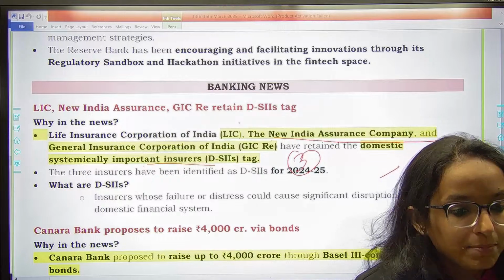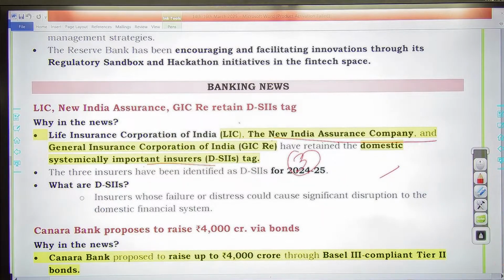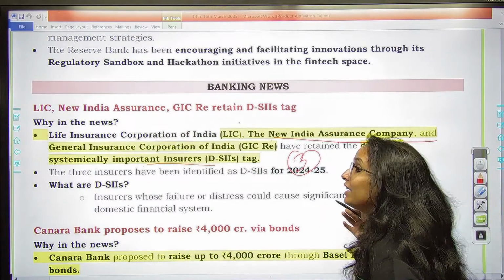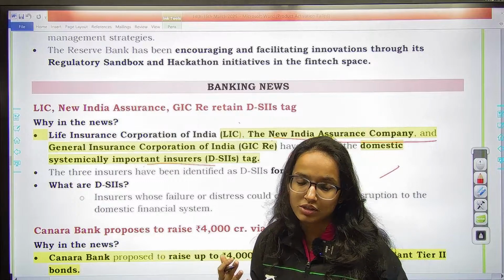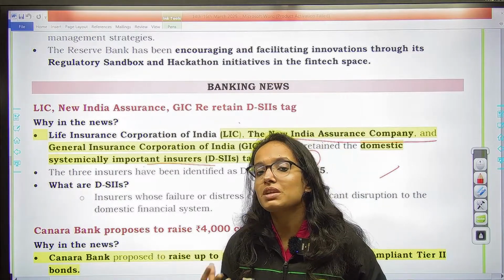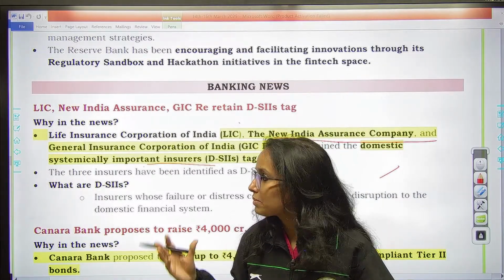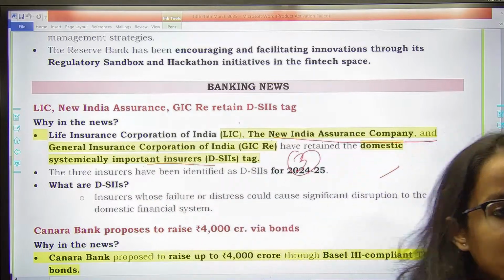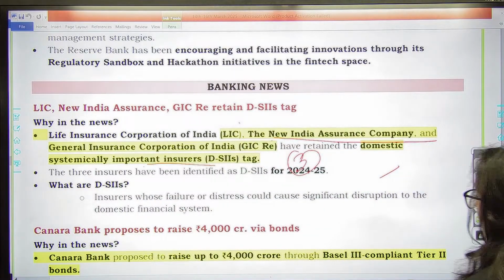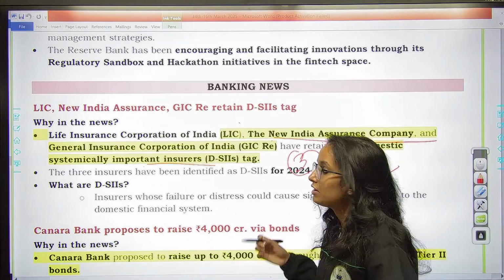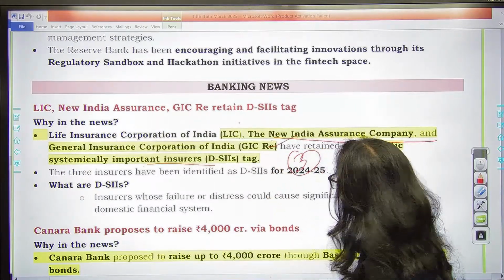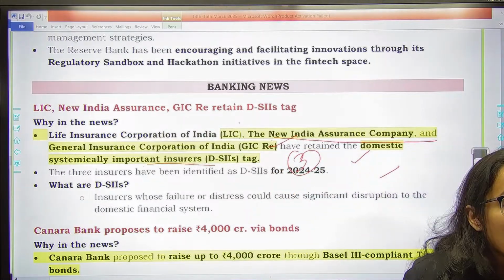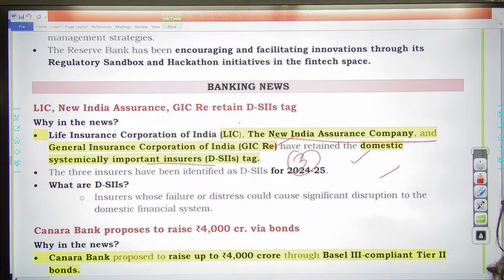Domestic systemically important insurers क्या है? They are large enough to impact the entire industry. Right? They have systemic importance. That means if something happens to them, the entire insurance system can get affected. So these are domestic systemically important insurers. इन तीनों को tag मिला है. Remember LIC, then New India Assurance Company and GIC Re. All of these names are important